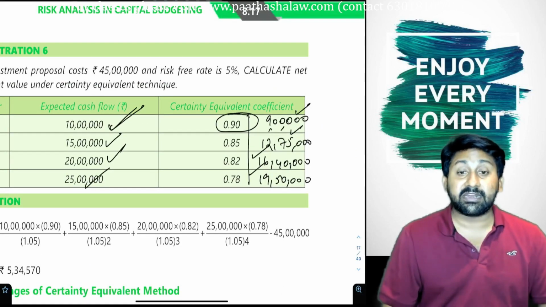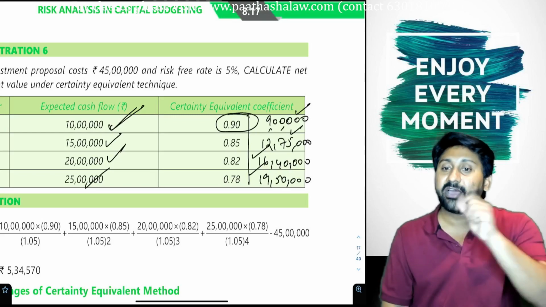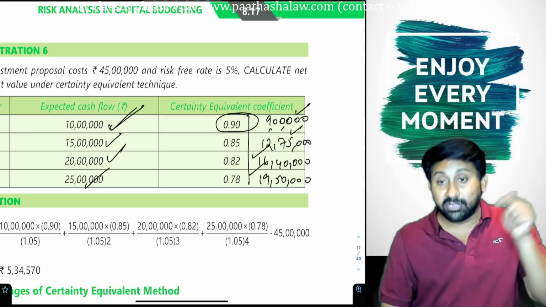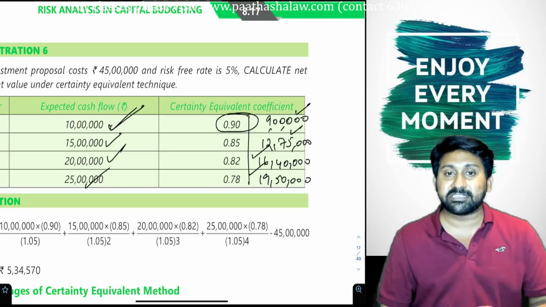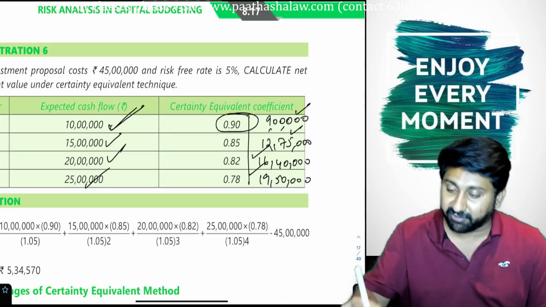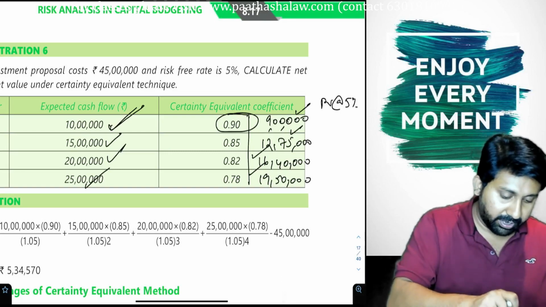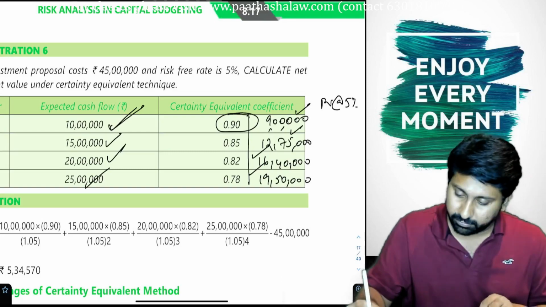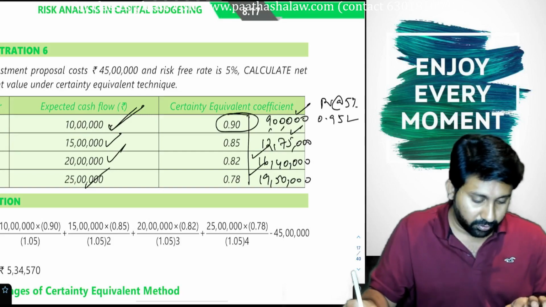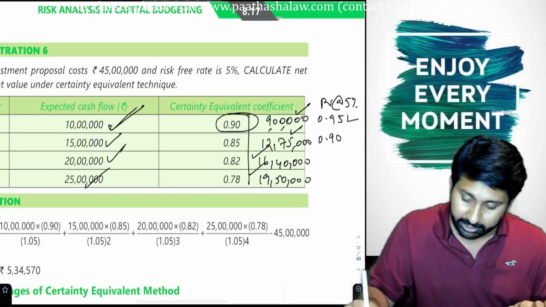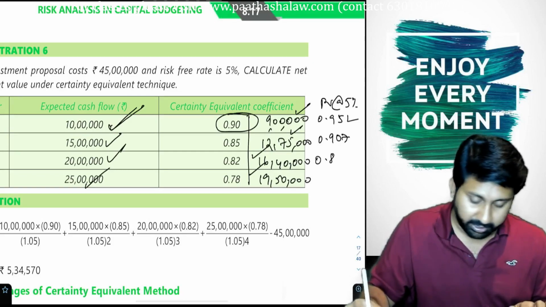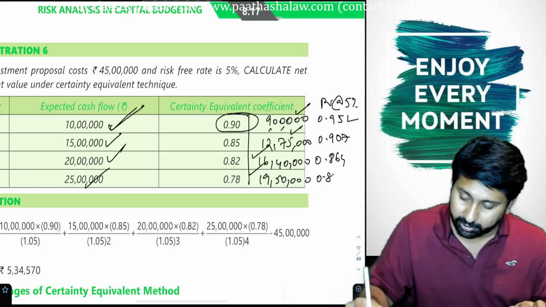Yes or no? When cash flows are certain, are they risky or no risk? No risk. Even though there is no risk, like the RBI rate, we will ask which rate for PV? The risk-free rate, for inflation. So PV at the rate of 5%: 1 divided by 1.05 is 0.952, 0.907, 0.864, 0.823.